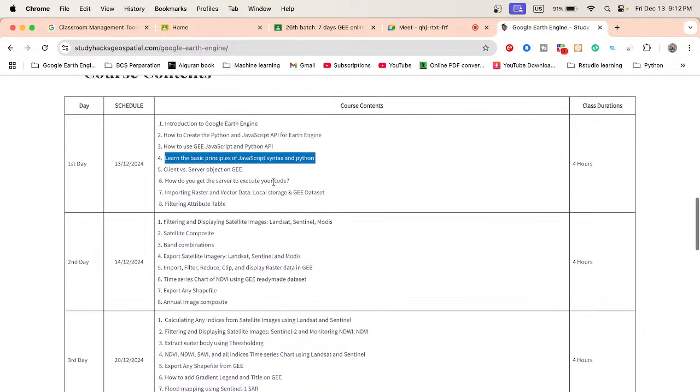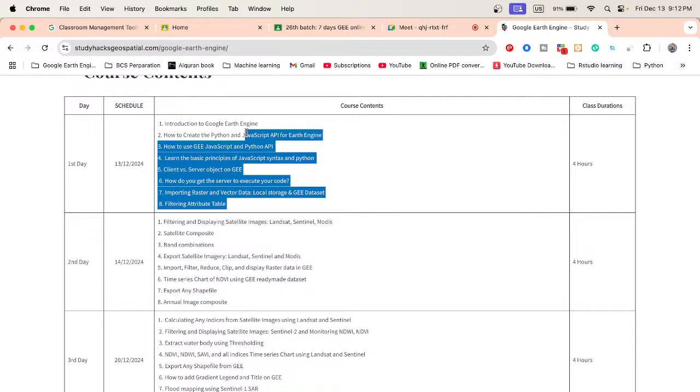We also discuss client and server objects, basically how we can get the server in the Python environment or JavaScript environment, and how to get the server to execute your code. We also discuss how to import raster and vector data from local storage or the Google Earth Engine dataset, and filtering attribute tables.